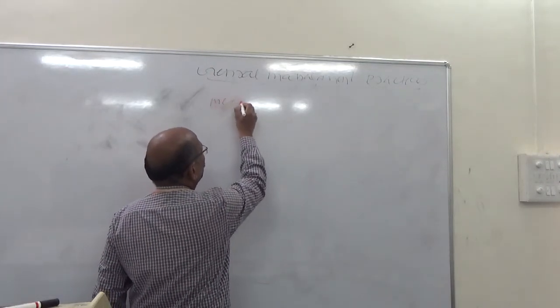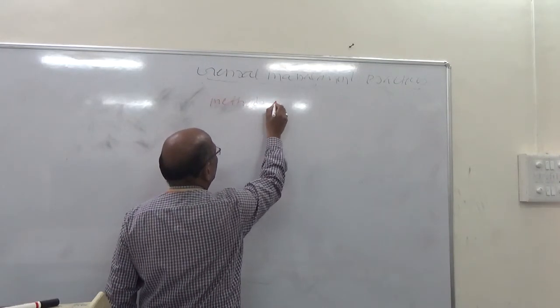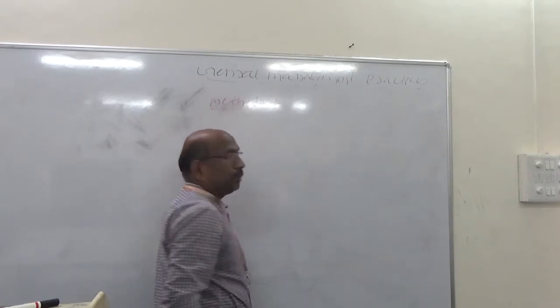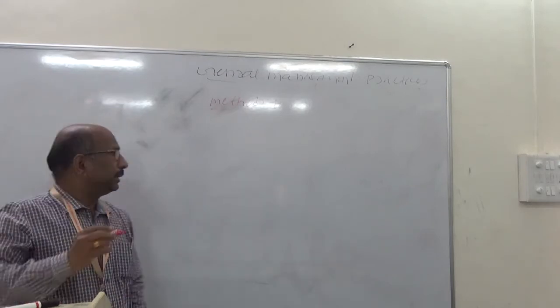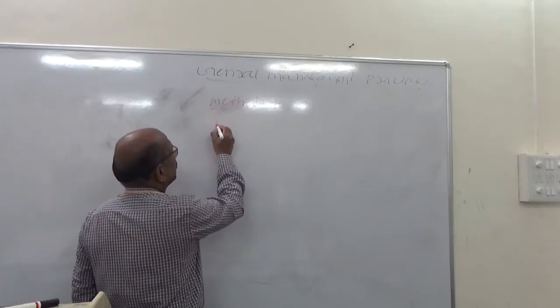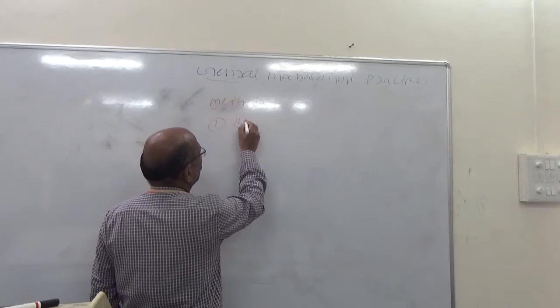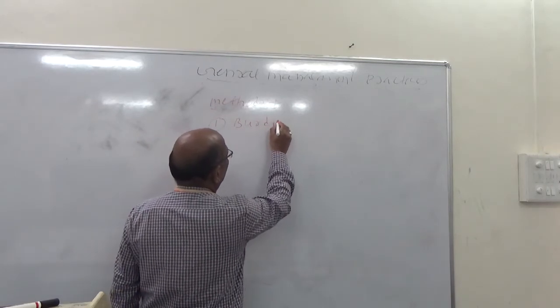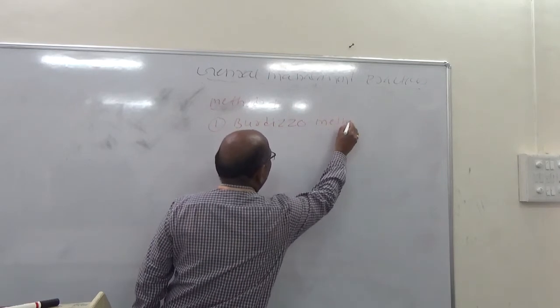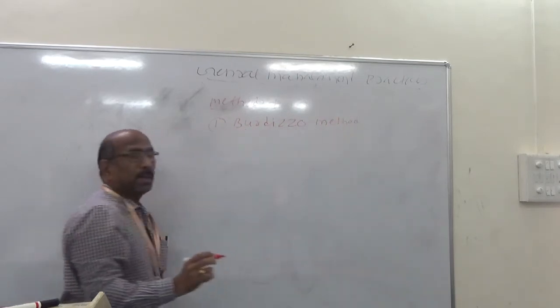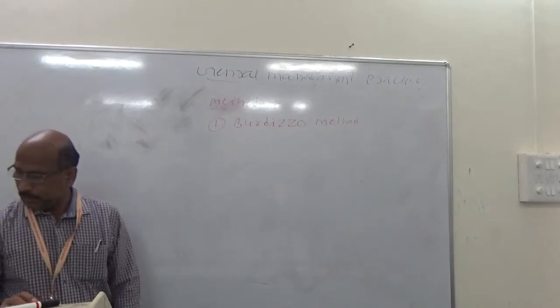There are 5 methods of castration. The first is the Burdizzo method.